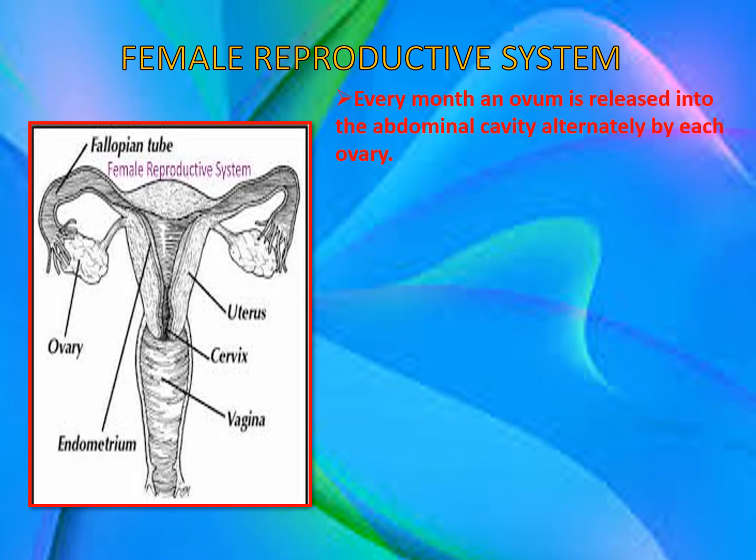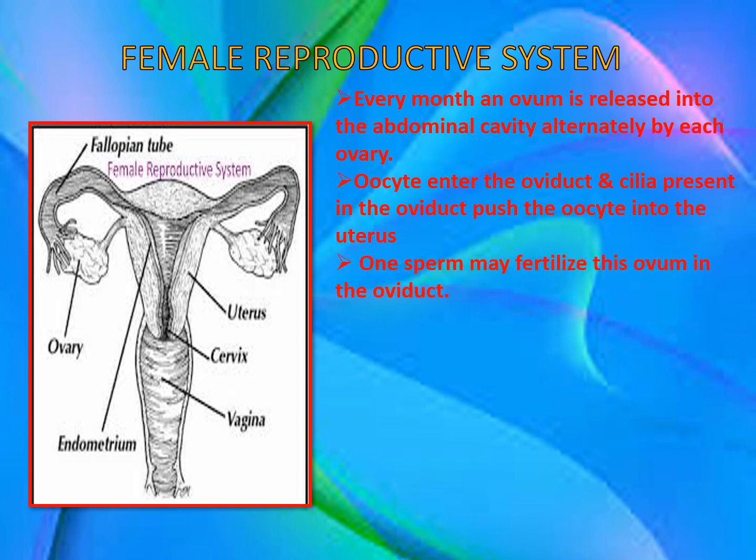Now, every month an ovum or an egg from here is released into the abdominal cavity. That is, where you say that we have our stomach, that whole portion is called the abdominal cavity. It is not stomach, but it's the abdominal cavity. So every month an ovum is released there alternately. If 1 month it is from this one ovary, then the next month it will be from the other ovary. Now this egg or oocyte enters the oviduct or the fallopian tube, and there are minute hair-like structures called cilia present in this oviduct, which push the oocyte towards the uterus.